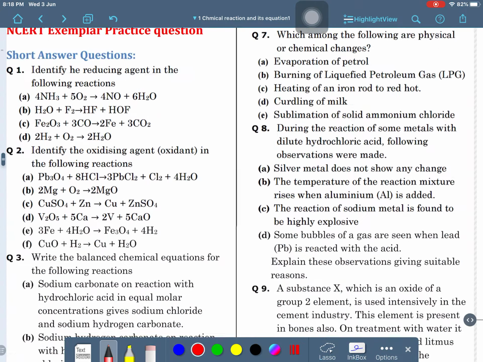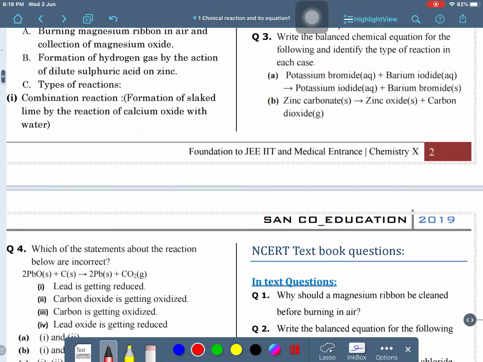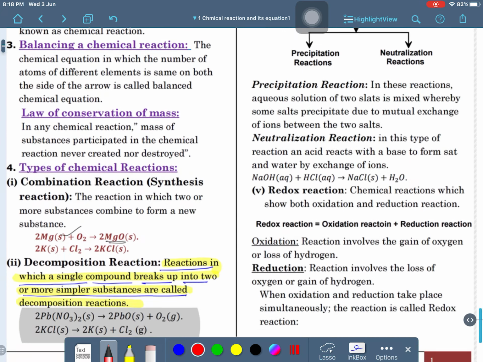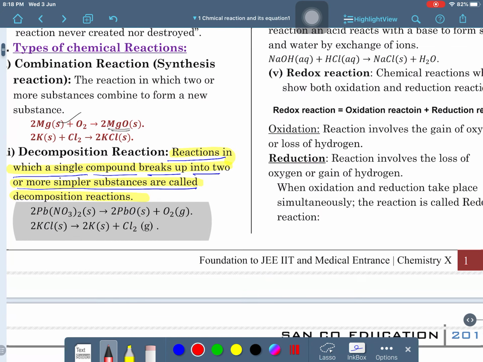Where is that? Yeah. This is the beginning of the chapter. We have been studying the types of reaction. So, what type of reaction is this? Please tell me. You may see here what type of reaction is before you. Right now, lead nitrate is decomposing into lead oxide and oxygen. Clear or not? So, this type of reaction is called decomposition.